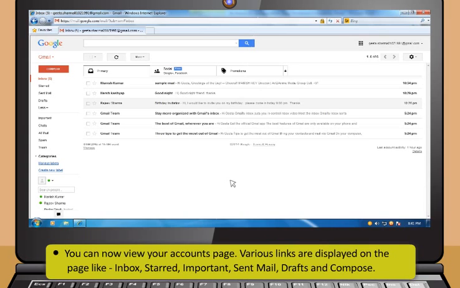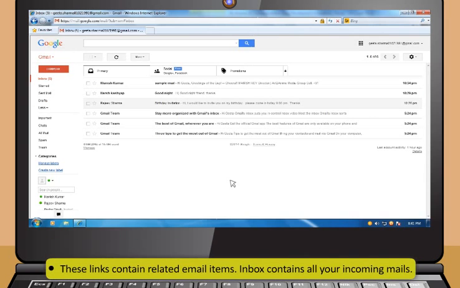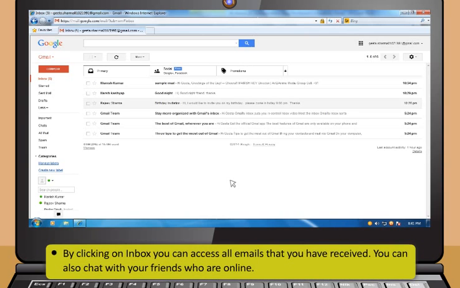Various links are displayed on the page like Inbox, Starred, Important, Sent Mail, Drafts, and Compose. These links contain related email items. Inbox contains all your incoming mails. By clicking on Inbox, you can access all emails that you have received.